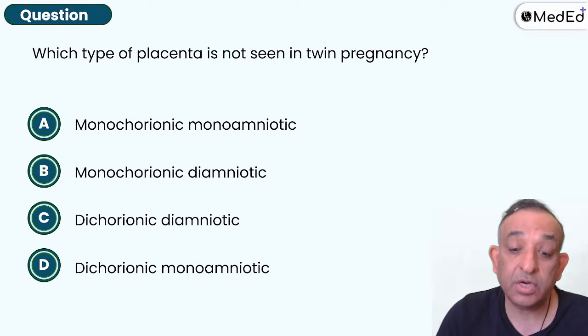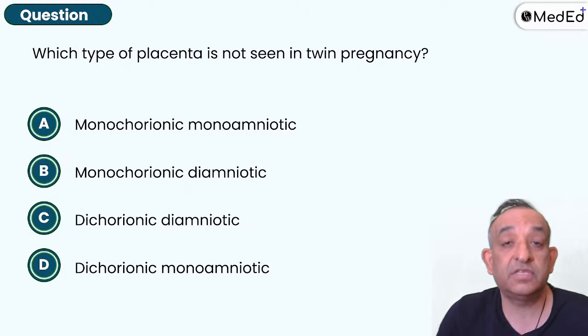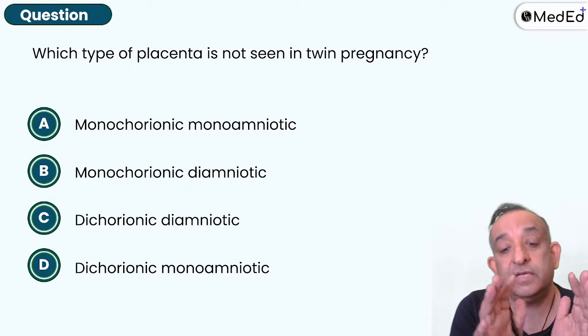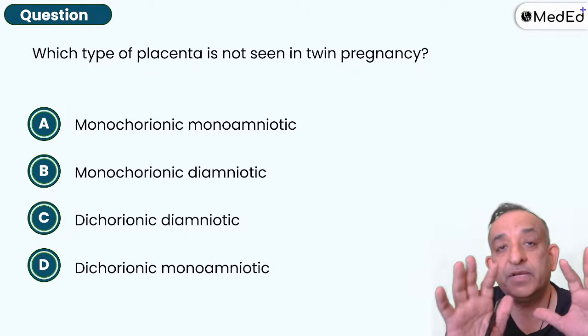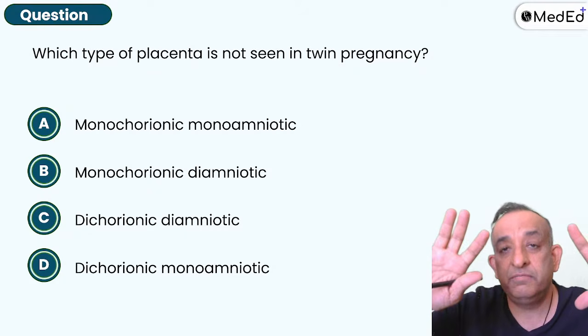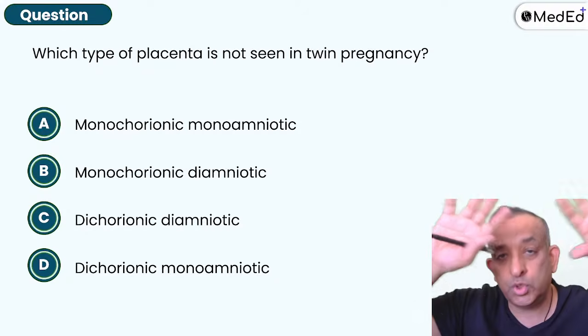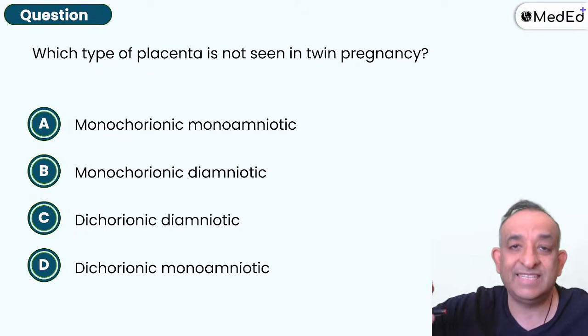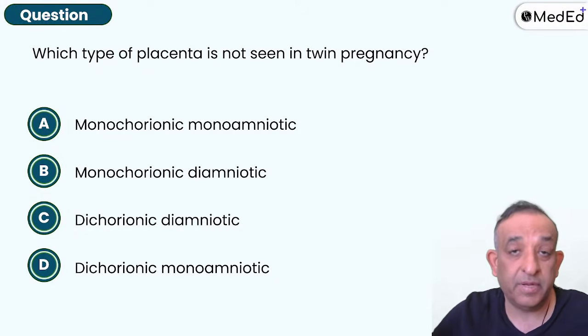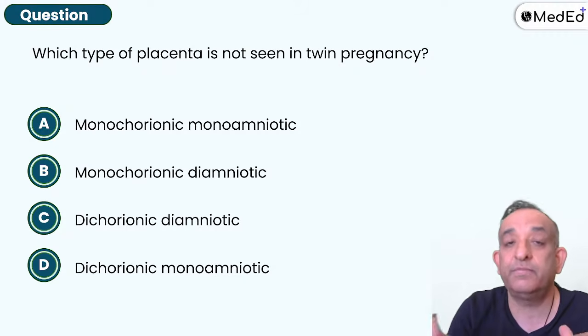Which type of placenta is not seen in a twin pregnancy? Look, this is about the classification of the twin pregnancy. Twin pregnancy can be two placentas with two amnions. So, two placentas, two amnions is seen in dizygotic twins. But it is also seen in monozygotic twins, which split before 3 days.